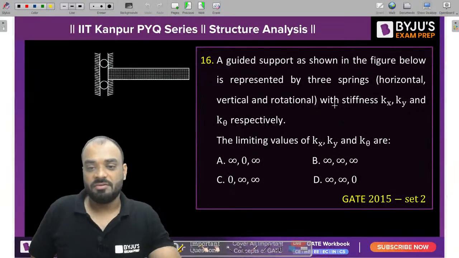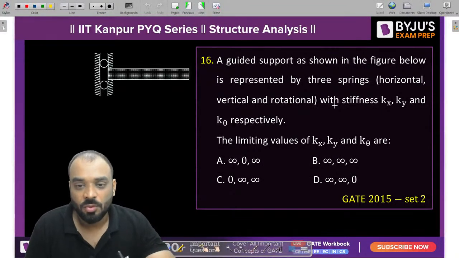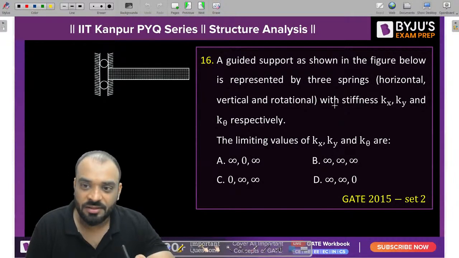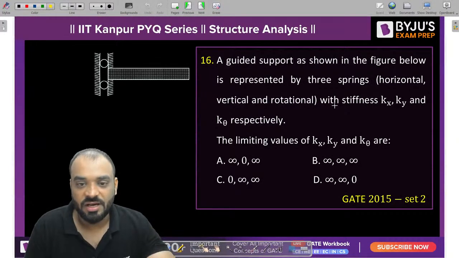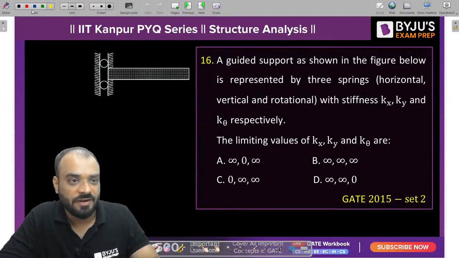You need to tell me for this particular structure, or for this particular guided roller, what will be the value of stiffness in direction X, direction Y and direction theta. How you can find it out? Let me explain.